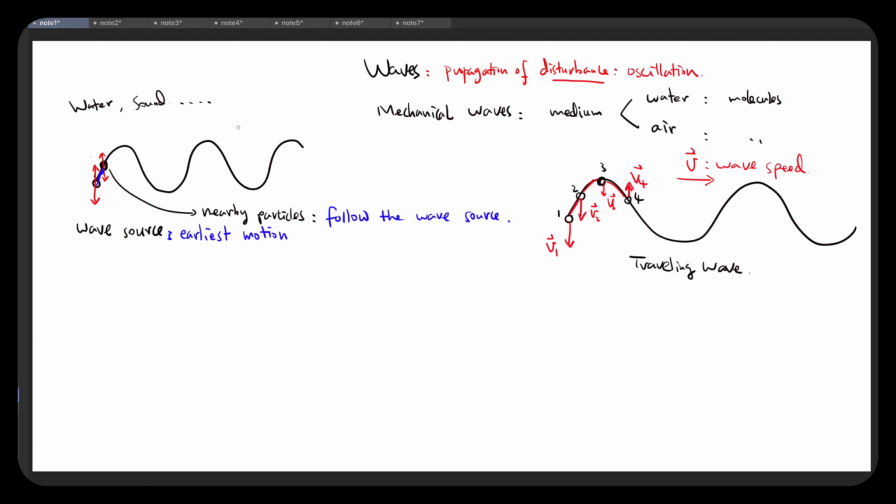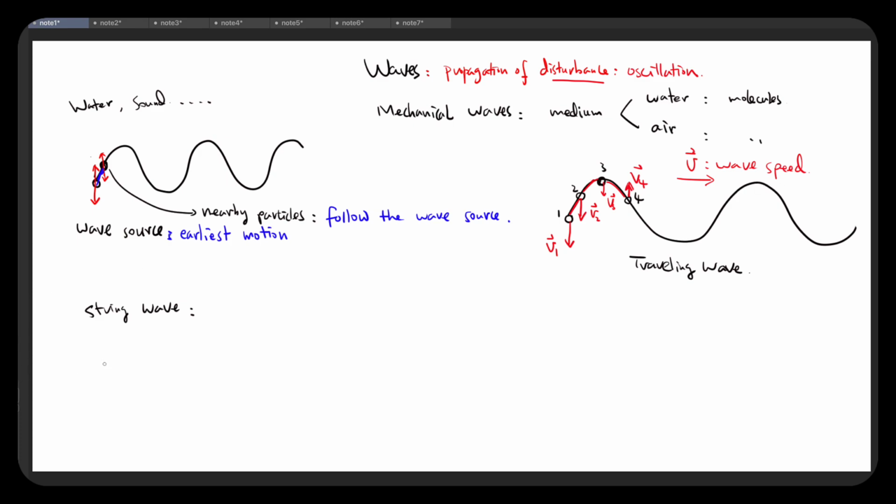So now let's look at one string wave in detail, and let's think about what kind of mathematical equation governs the wave propagation.